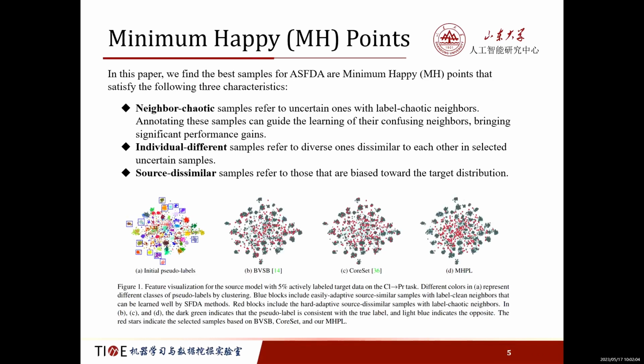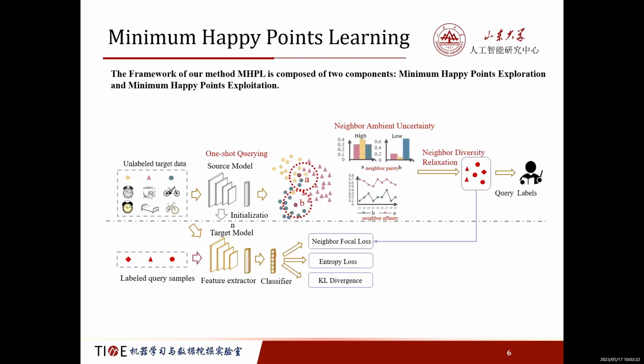As shown in the figure, the image points lie mostly in red blocks, and existing active learning methods cannot select them while our method MHPL can. Then we introduce our proposed method MHPL. The framework of MHPL is composed of two components: minimum happy points exploration and minimum happy points exploitation. Next, we detail these two parts.